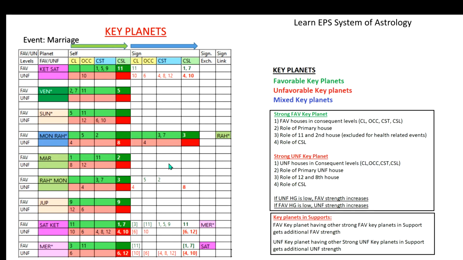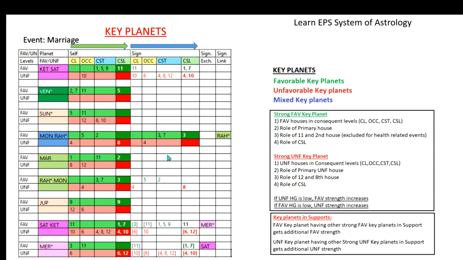One point we have to keep in mind: a planet can have a moderate signification. It means not very favorable, not strongly unfavorable, or it can have favorable along with some unfavorable house grouping. If a key planet has another good key planet supporting it, suppose Mars has favorable house grouping along with 8 and 12, and Venus is a very good, favorable key planet.